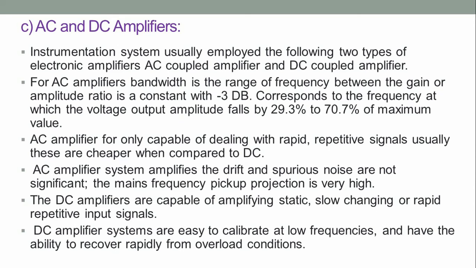DC amplifiers are capable of amplifying static, slow changing or repetitive input signals. The DC amplifier systems are easy to calibrate at low frequencies and have the ability to recover rapidly from overload conditions. Next, we'll discuss modulated and unmodulated signals.